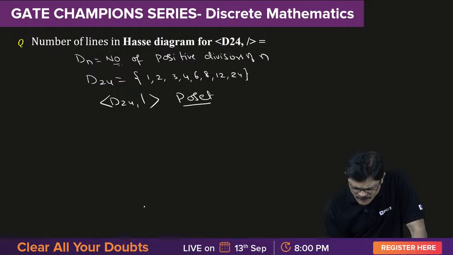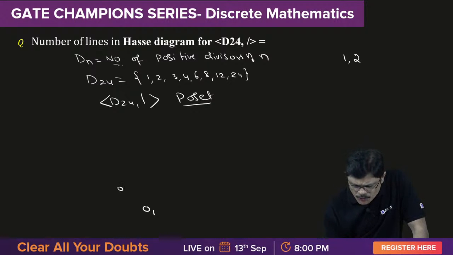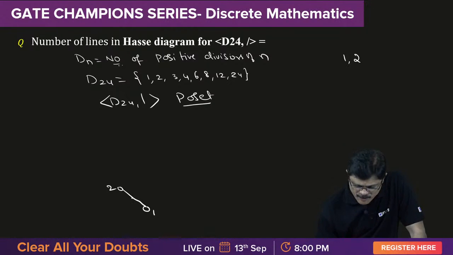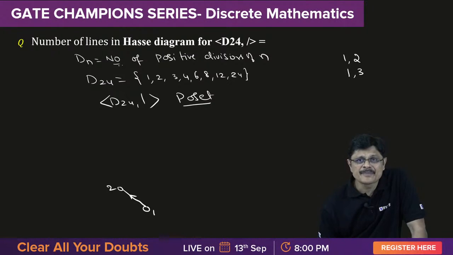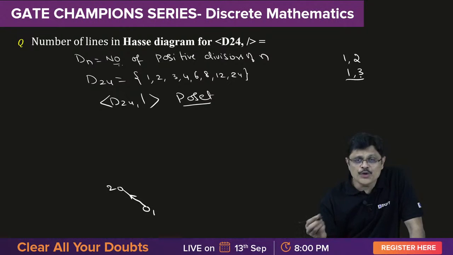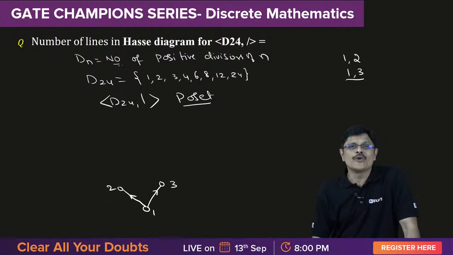See, we start with 1, 2. What are the fellows related to 2? 1. No one is covering 1, so 2 will take the responsibility. Next 3, who are related to 3? Only 1. Anyone covering 1 in this list? No one covering, so 3 takes responsibility. 3 says Mehuna and it will cover 1.